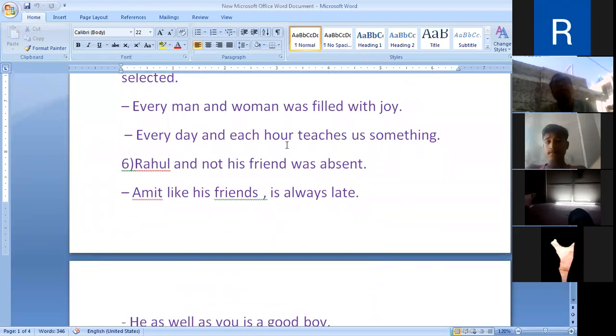Next, every day and each hour. Though there are two subjects, they are qualified or described by "every", and that's why the verb in the sentence will be in singular number. Every day and each hour teaches us something.